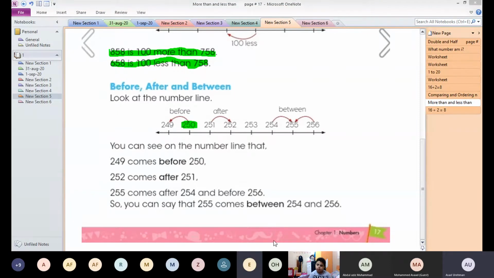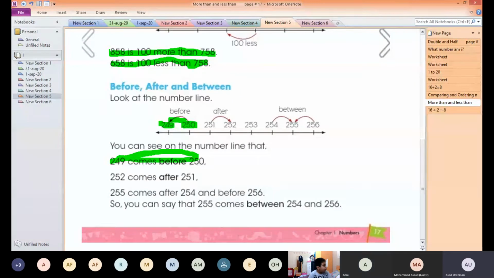If the question is asking what number comes before 250, before means I'll go back here and check this number. So the number is here, 249. That means 249 comes before 250.